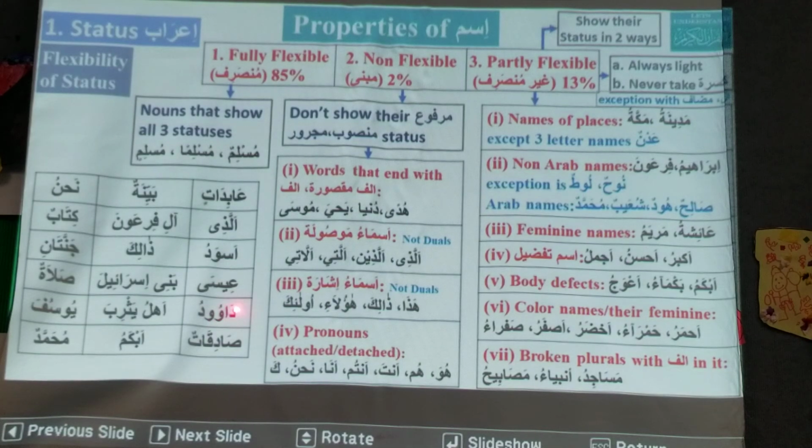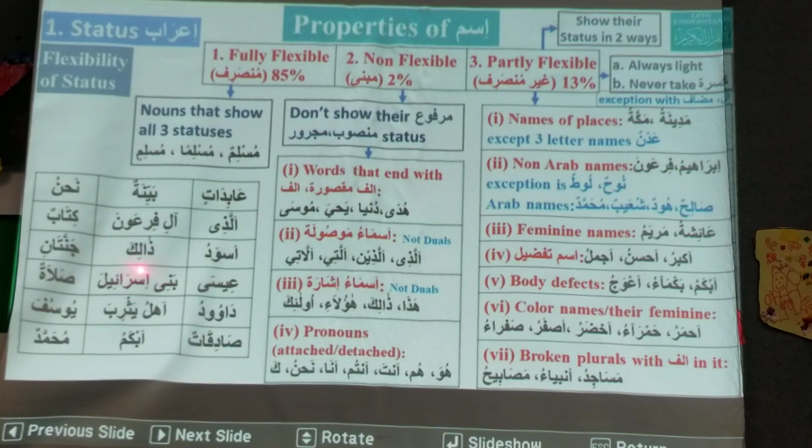Isa. Isa is partly flexible. Sorry, Isa is non-flexible. It's like Musa, Yahya. Isa is non-flexible.